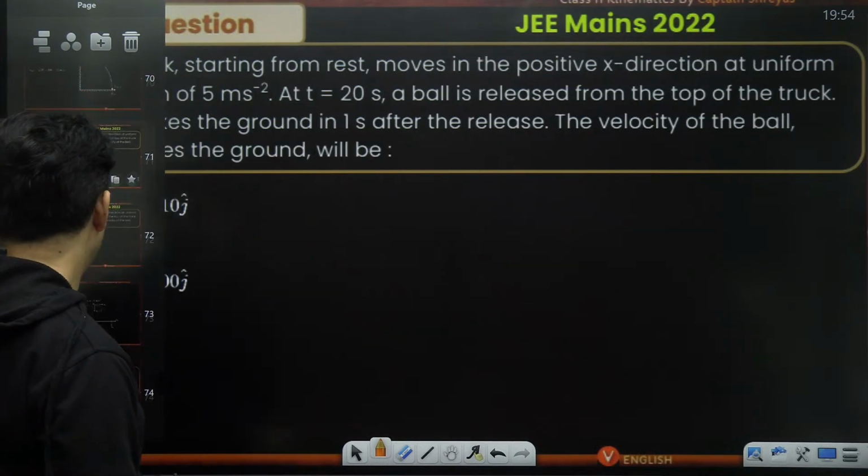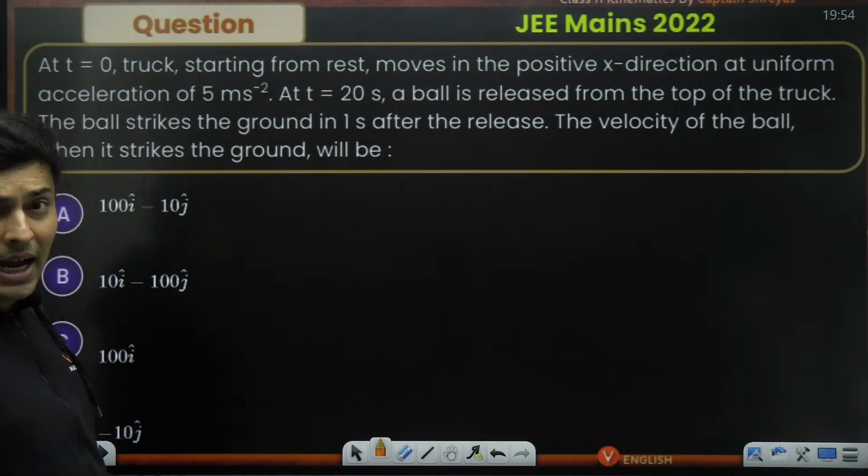Next question coming up on your screen, and here it is. At some time, there is a truck.